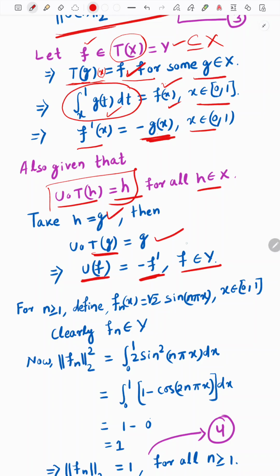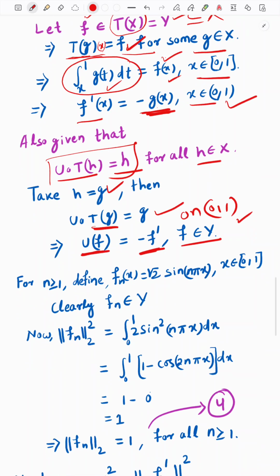This equality is in the almost everywhere sense, you can say, or you can write it on the open interval (0,1), since this relation is true on (0,1). I am writing this because it will not affect anything, because ultimately I will calculate the norm, and the norm is not affected at a finite number of points, or on a set where the measure is 0.